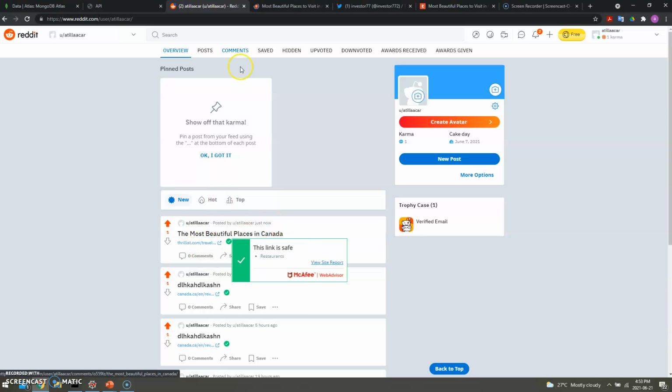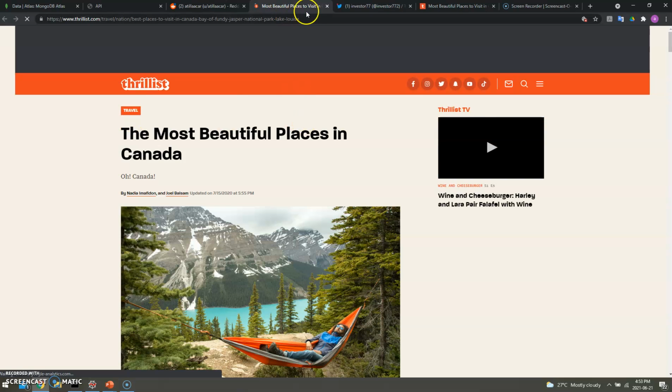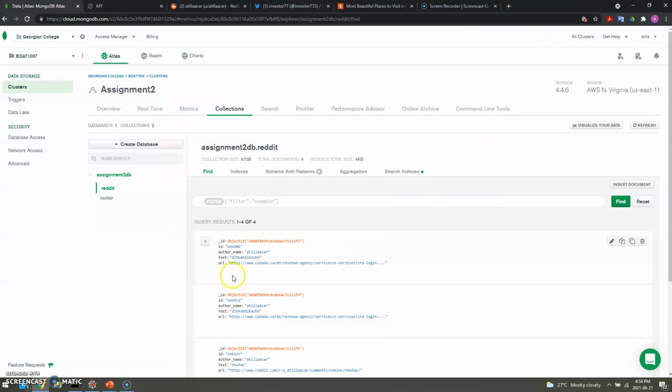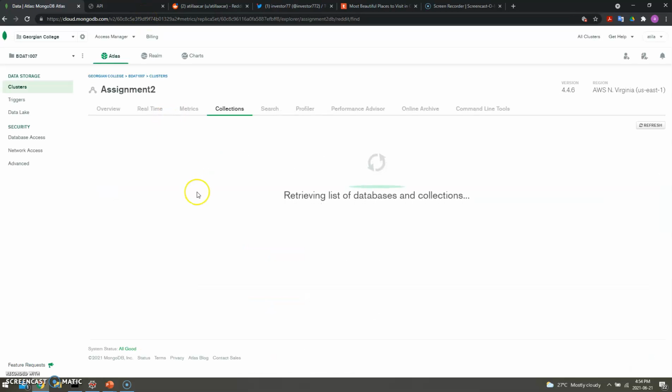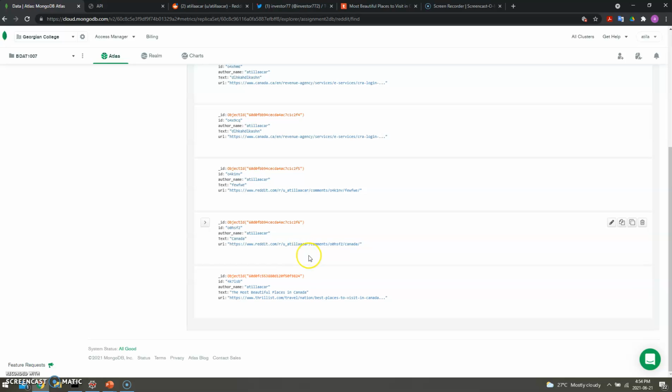Even if you open this link, you can see the website, the most beautiful places in Canada. So let's check back to Reddit, MongoDB, and let's go down to the most beautiful places in Canada. So yeah, basically we posted through the API.